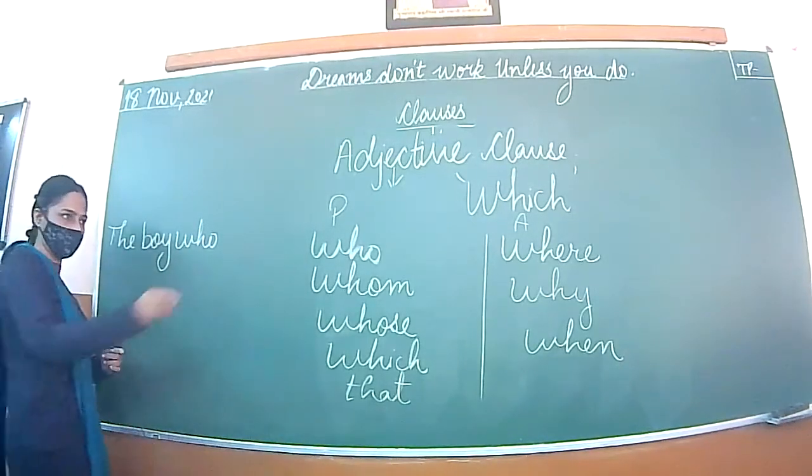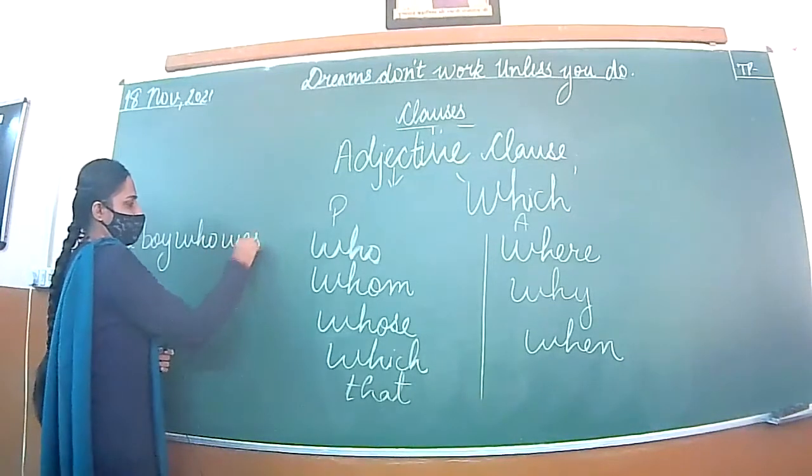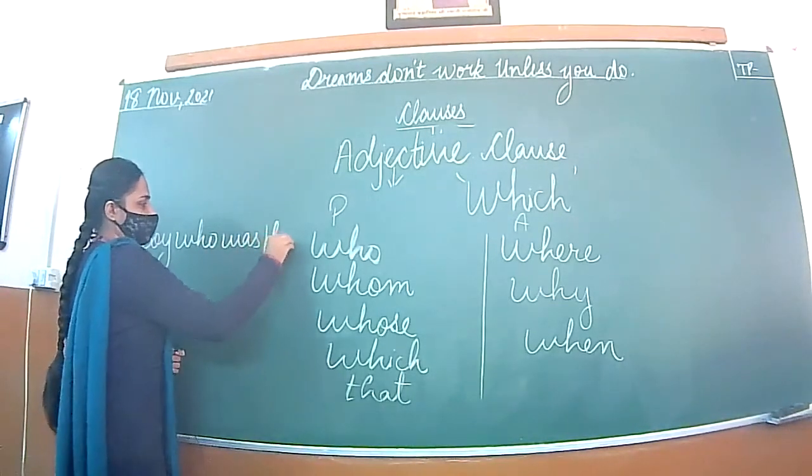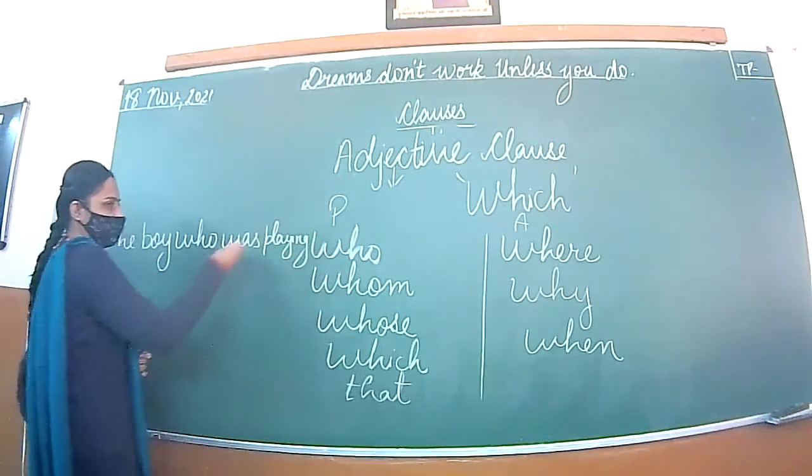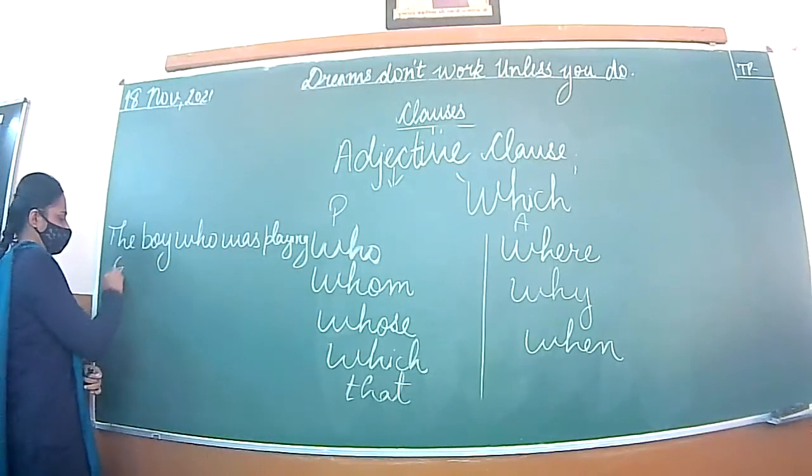The boy who was playing. Who was playing? Say any game. Who was playing football?